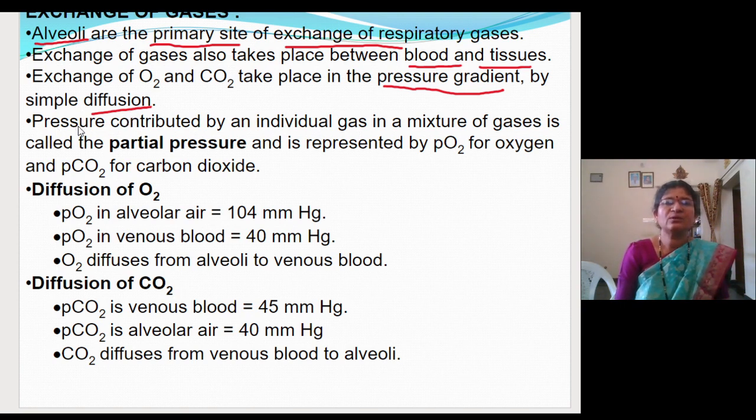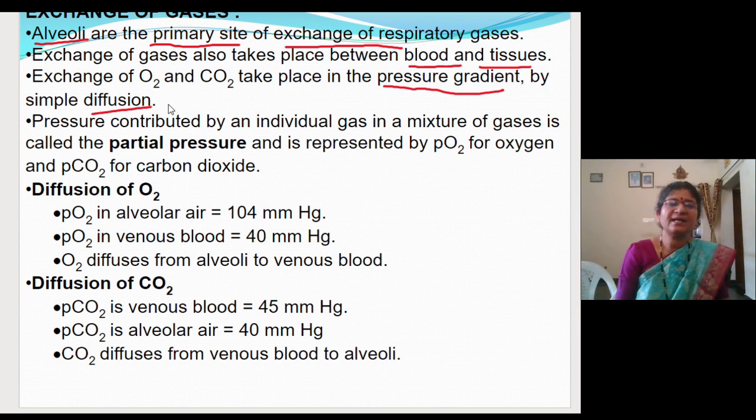Now pressure contributed by an individual gas in a mixture of gases is called partial pressure. So you have to know that the exchange of gases between the alveoli and the blood, in the blood capillaries, and between the blood and the tissues, mainly depends upon the partial pressure of carbon dioxide and oxygen.